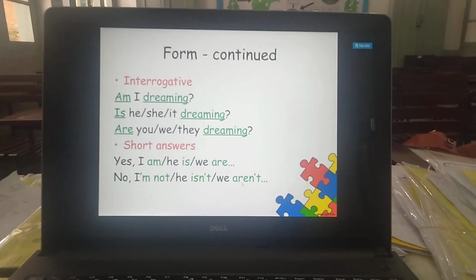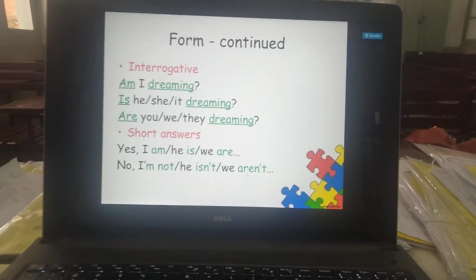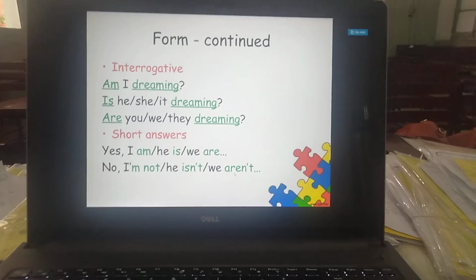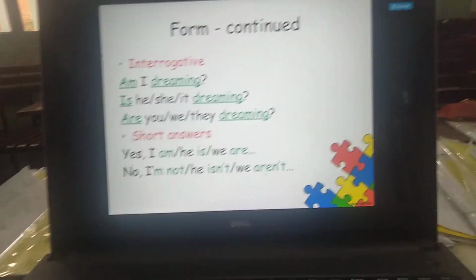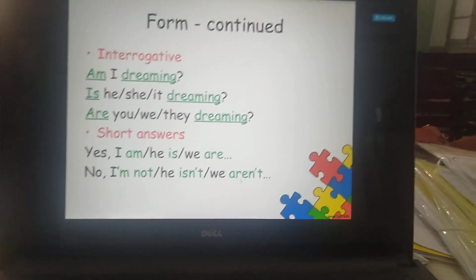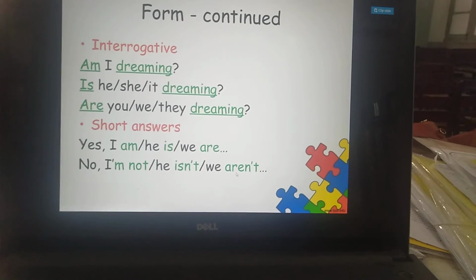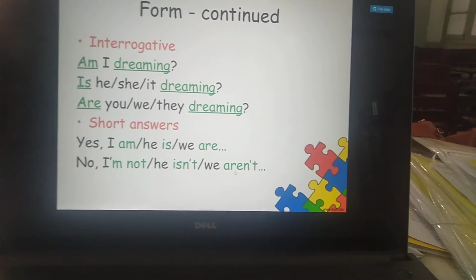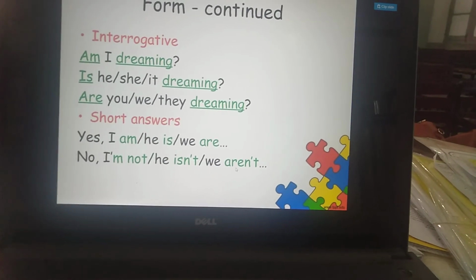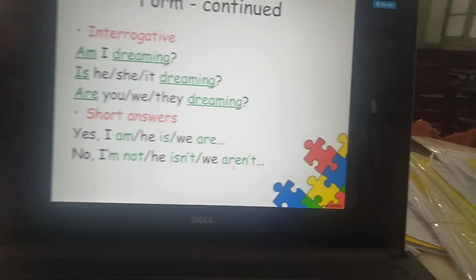Now how I told you that whichever tense it is, if you want to change the sentence into interrogative, means into a question, you have to take the helping verb to the very start of the question. Now see, am is a helping verb, it's been taken to the start and the sentence is being made into a question form. Am I dreaming? Is he dreaming? Are they dreaming? Clear? And mostly such questions are answered: yes I am, yes he is, no I am not, no he isn't. Clear?